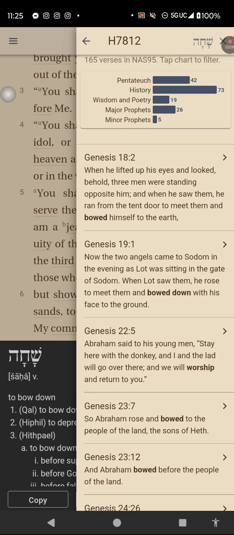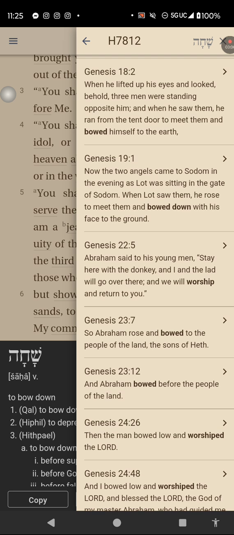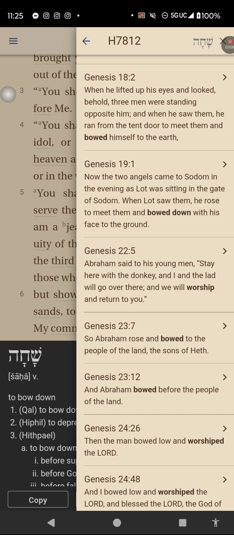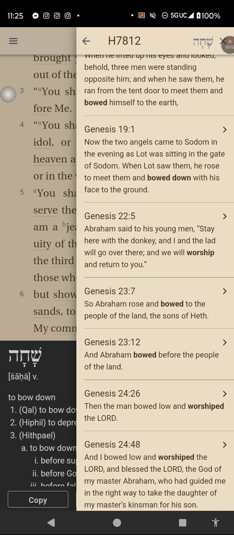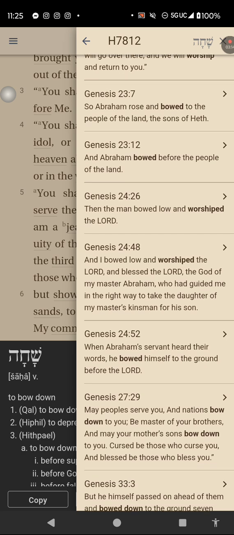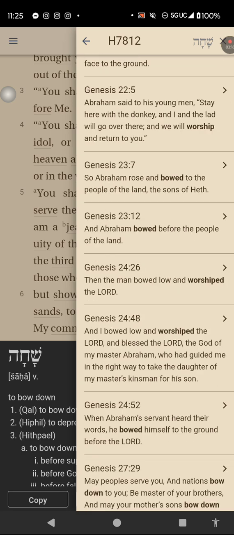And for some reason, the translators decided to disguise this word when it was with reference to human beings and leave it undisguised with reference to God. But we find that men are worshipped all the time in the Old Testament. It's not the same thing.